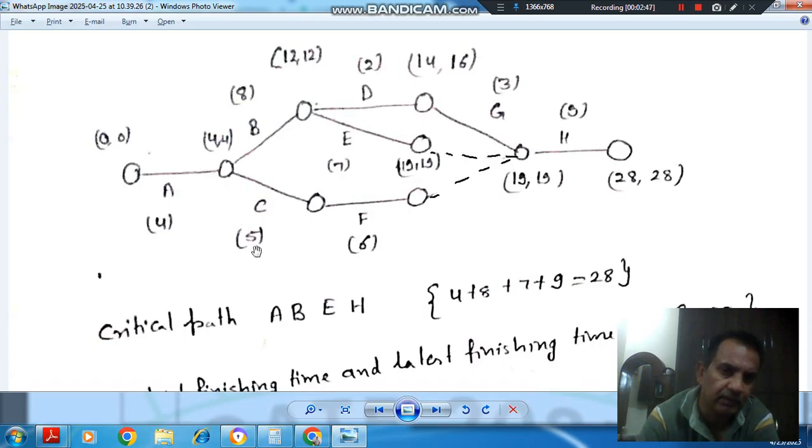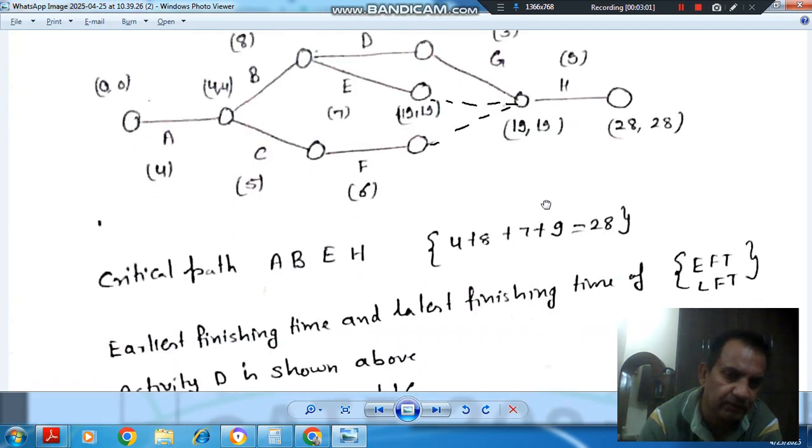This is also not critical path because their duration is 4 plus 5, 9 plus 6, 15 plus 9, 24. So this is less than the critical path. Similarly, this path is also not the critical path.